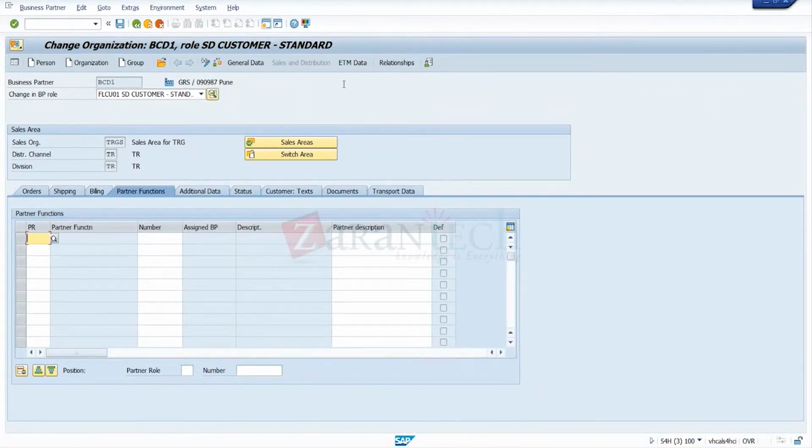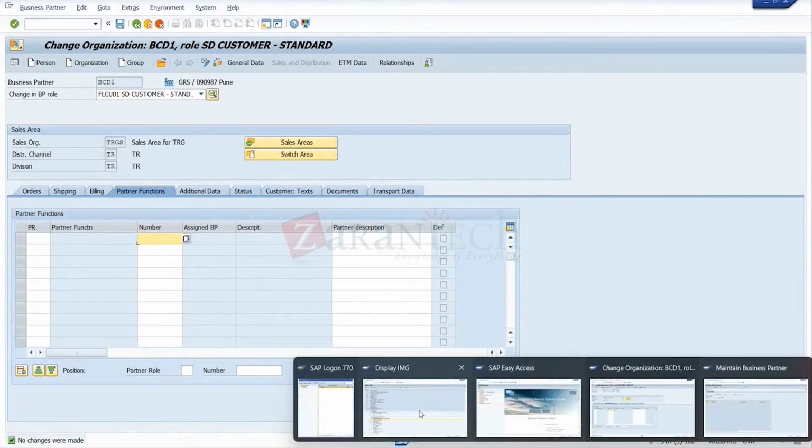So the partner function, I'll check later. We'll go through it later. It's already saved. So I'll go for the configuration part again.